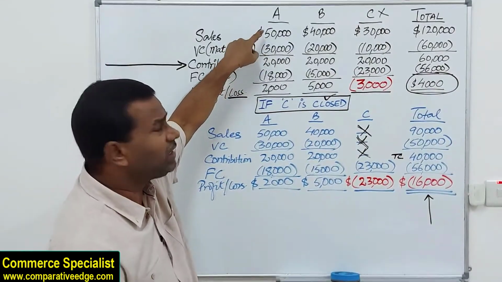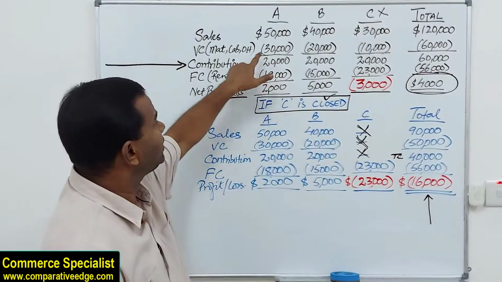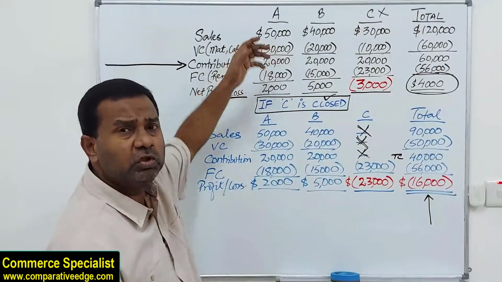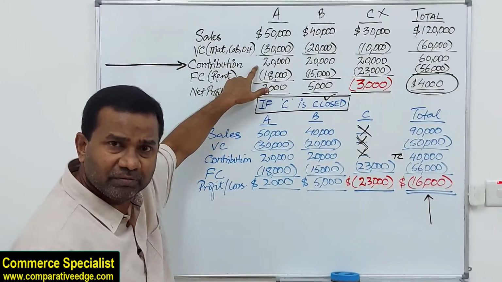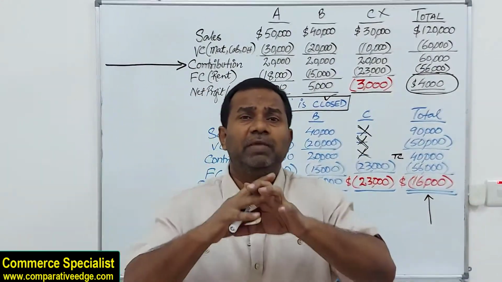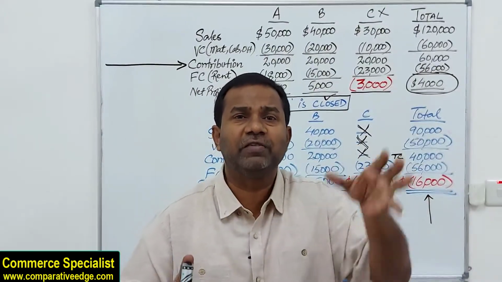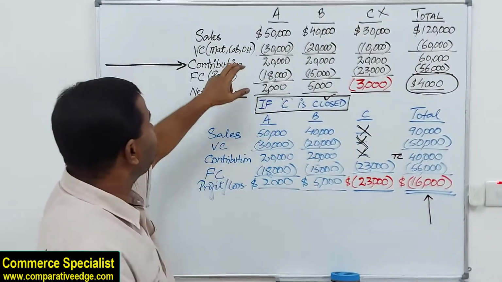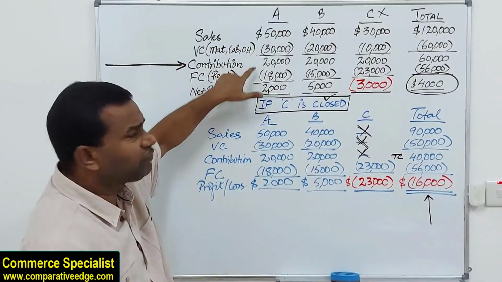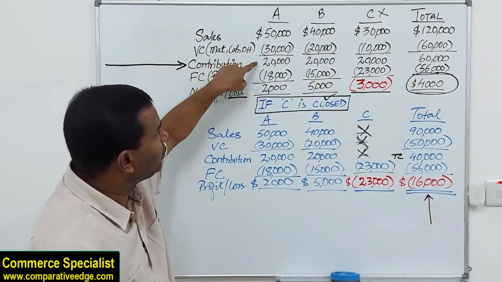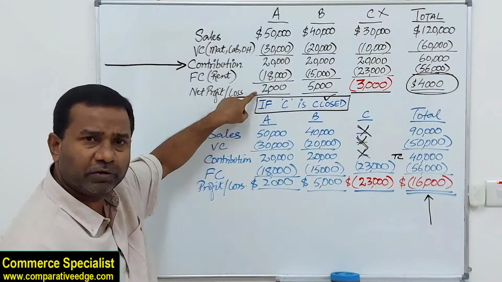30. So department A sales was very much covering its variable cost. Variable cost was just 30 and the sales was 50. So you were getting something extra. That is known as contribution. And if I tell you the full meaning of contribution, it is contribution towards covering fixed cost. So how much is department A sales contributing towards covering its fixed cost? It's contributing 20,000 towards covering its fixed cost of just 18. So it was going in a profit.